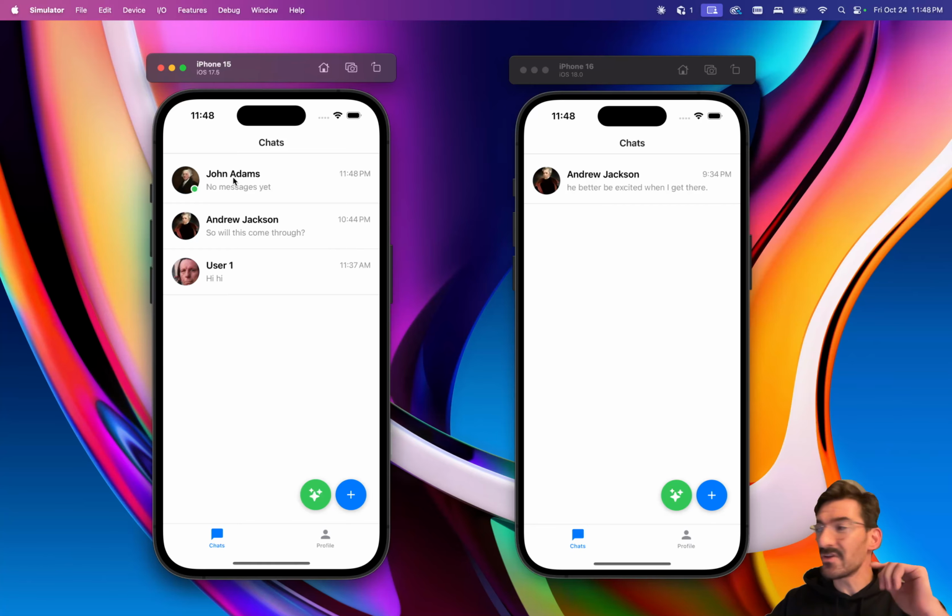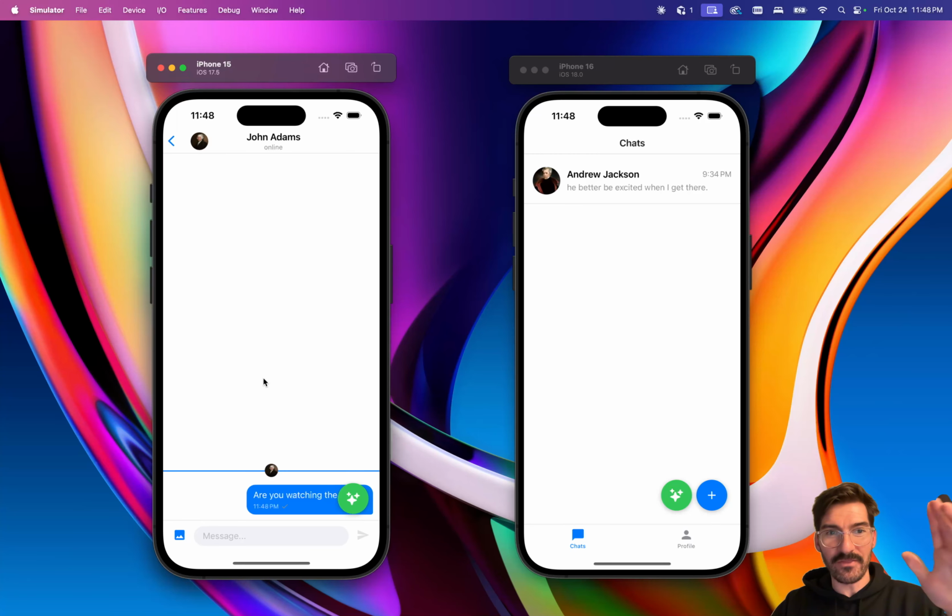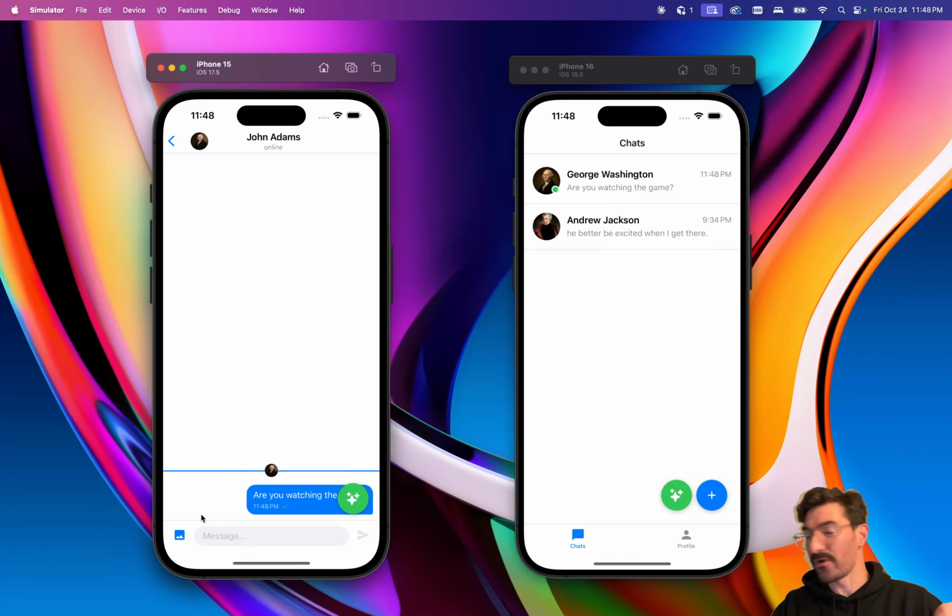So we do still have some UX issues, and it's going to tell us that there was an error here. Actually, everything executes just fine. And when we go in there, we have our message sent through our AI. And John gets the message: are you watching the game? Over here on the right, you can see that coming through.